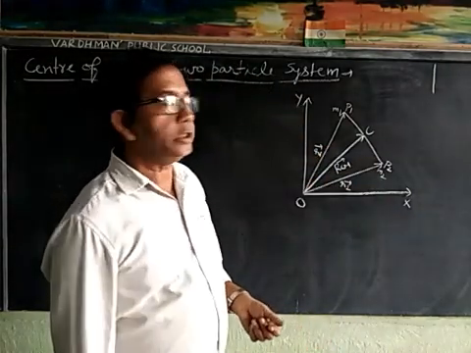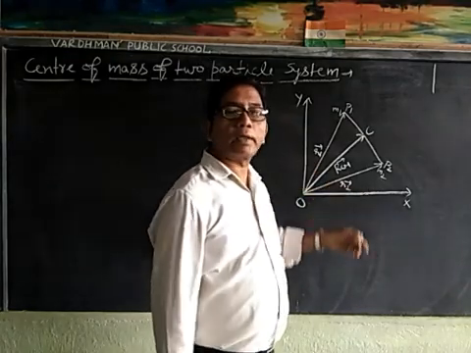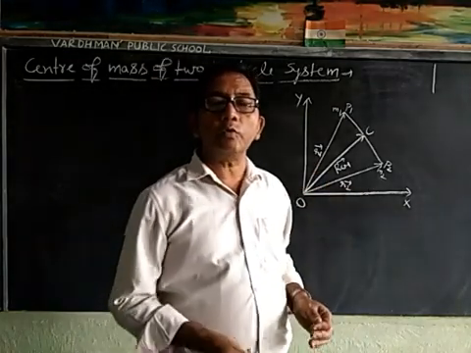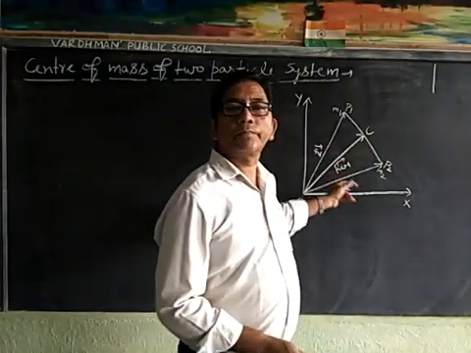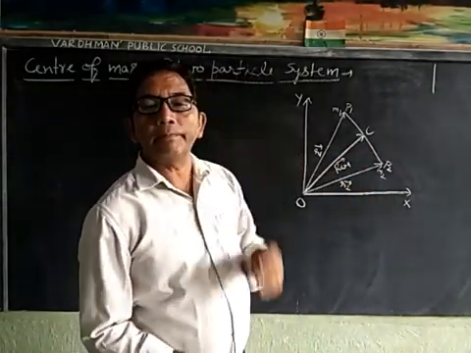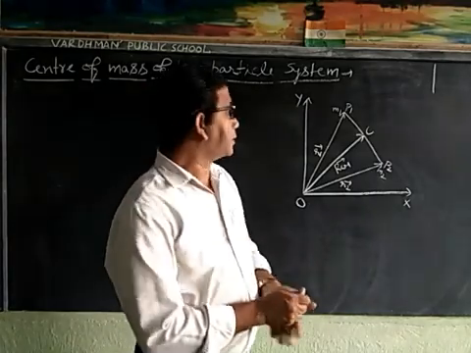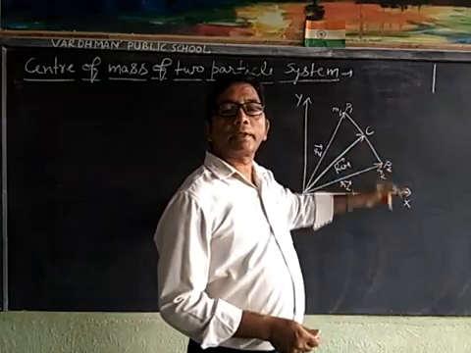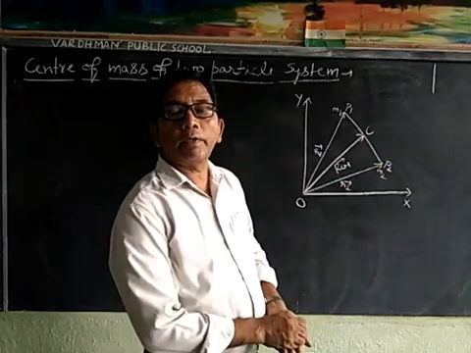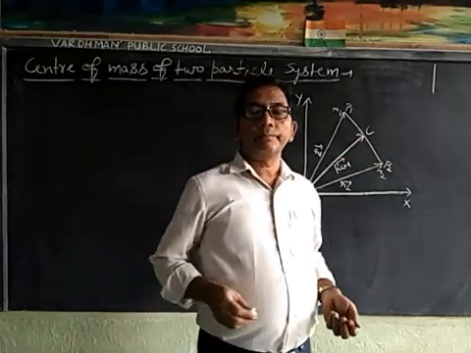The position vector RCM of the center of mass C of the two particle system is given by